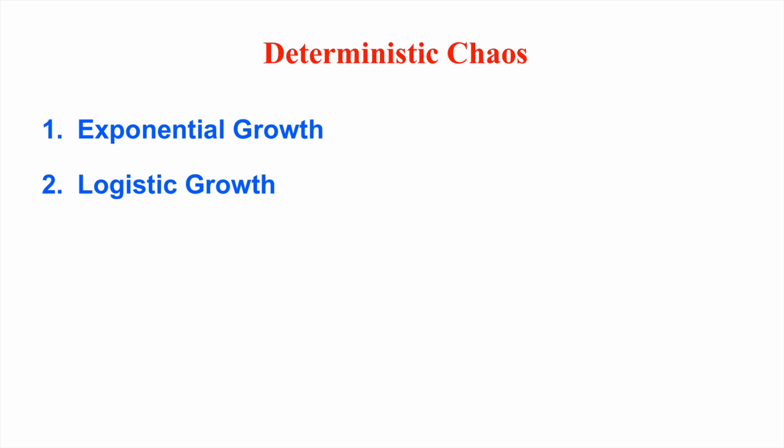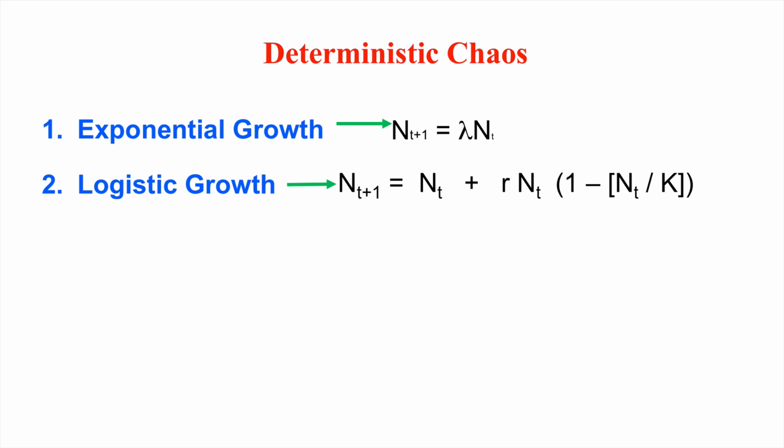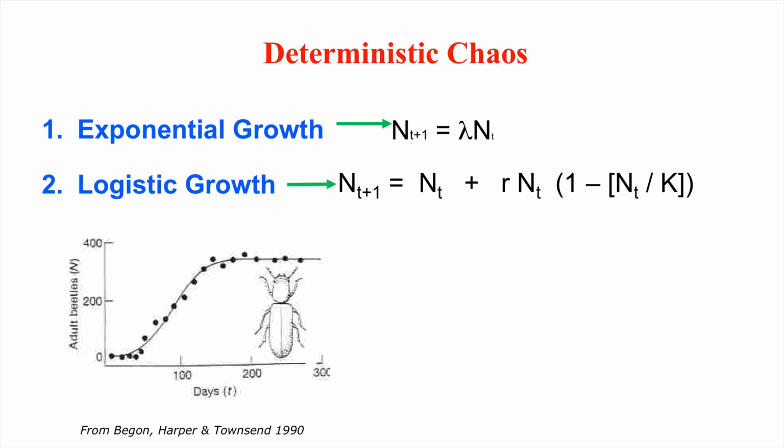Hi, and welcome to another R Labs tutorial. In the previous tutorial, we learned how to represent population dynamics such as exponential growth and logistic growth with difference equations. Now, up to this point, the logistic growth dynamics that we examined have been quite simple and predictable, like this. We get a steady rise to equilibrium, after which point the population size remains quite constant.